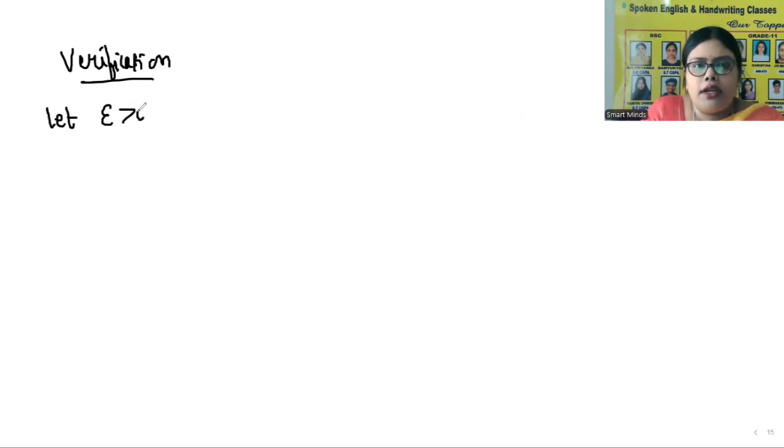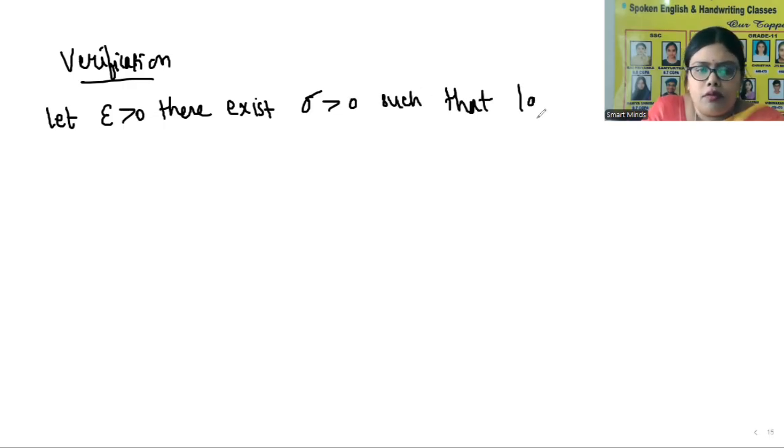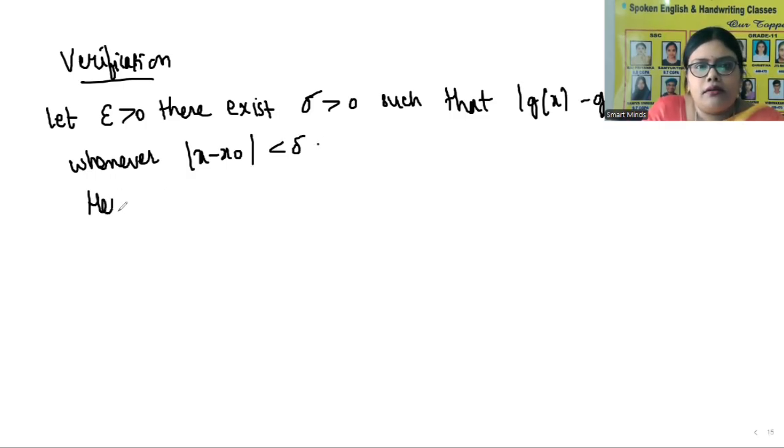Let epsilon be greater than 0. There exists delta greater than 0 such that mod g of x minus g of x naught is less than epsilon whenever mod x minus x naught is less than delta.